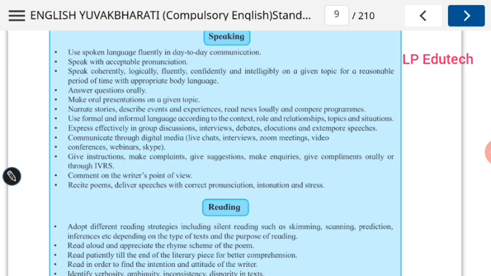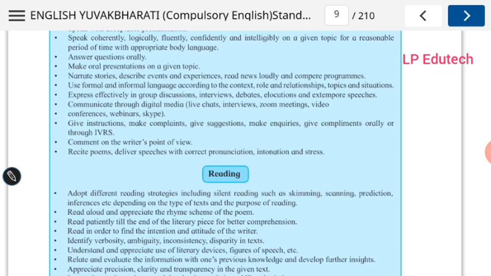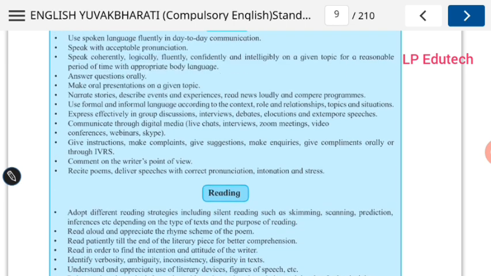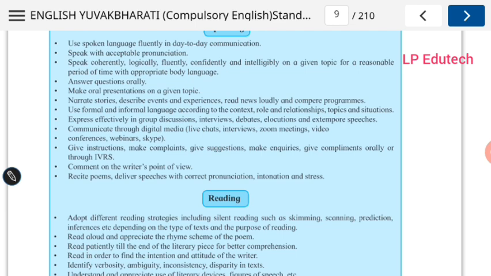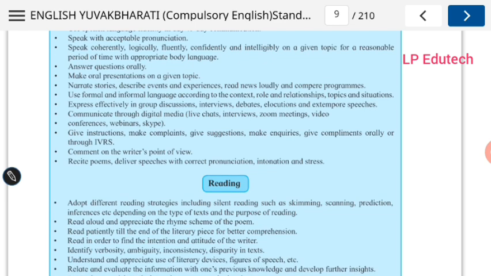Now give instructions, make complaints, give suggestions, make inquiries, give compliments orally through IVRS. This is what comes in speaking abilities. And if you have a very effective hold on your speaking ability, you can win the people, literally.